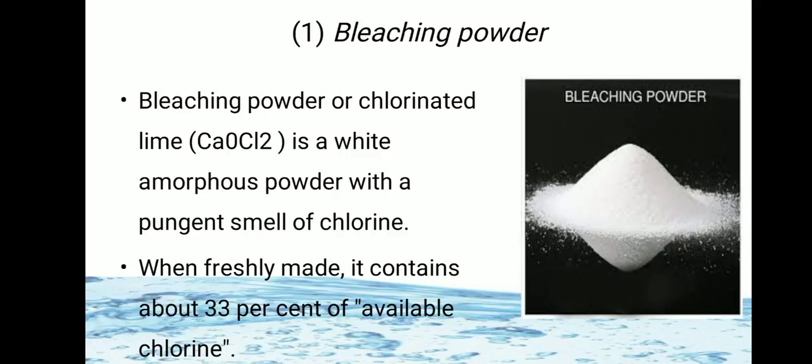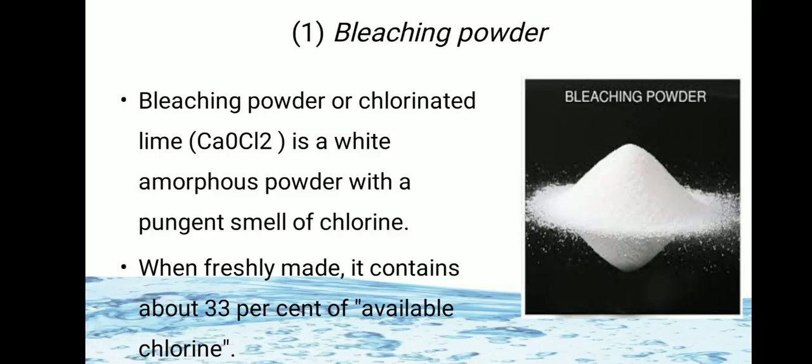Bleaching powder, or chlorinated lime, is chlorine mixed with calcium. Its formula is CaOCl2.